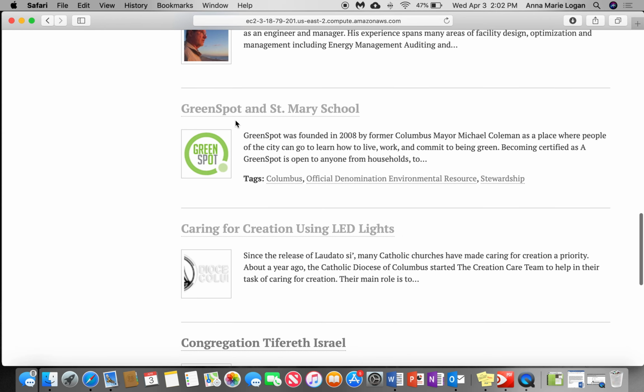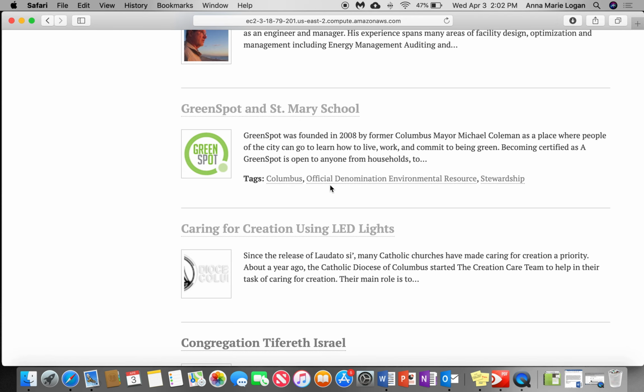For example, the Green Spot at St. Mary's School is tagged in 3 different categories, including Columbus, official denomination, environmental resources, and stewardship. These tags, if you search them, are going to bring this website up based on the tags. Some of them don't have tags because there are different items embedded within them that'll also pull up information.